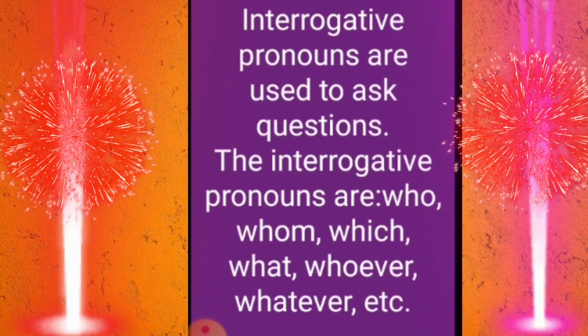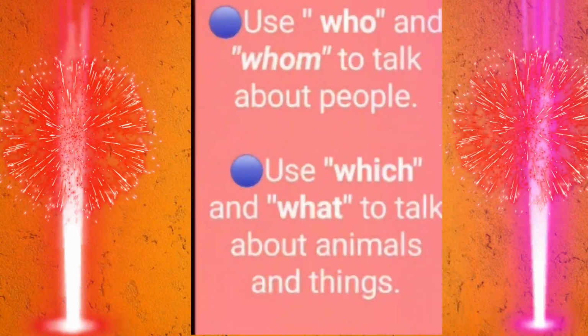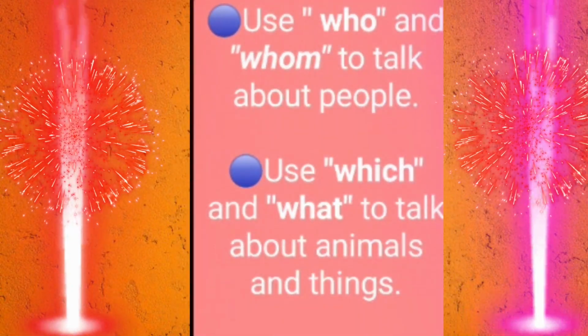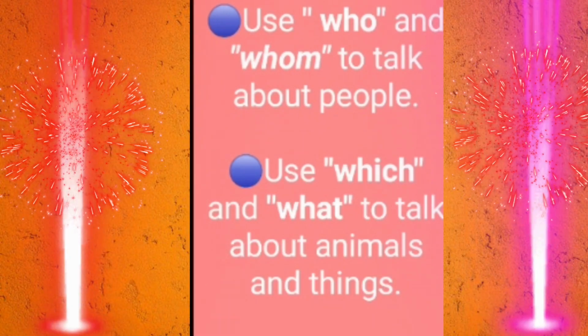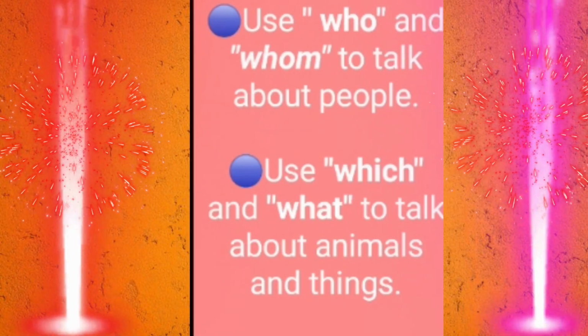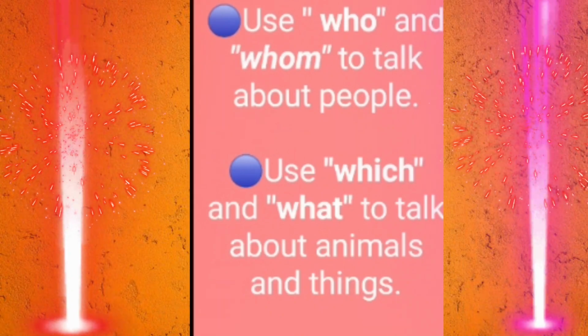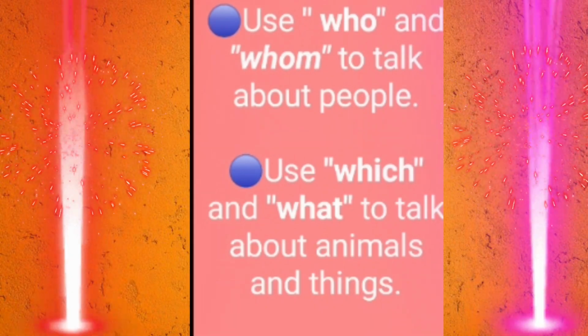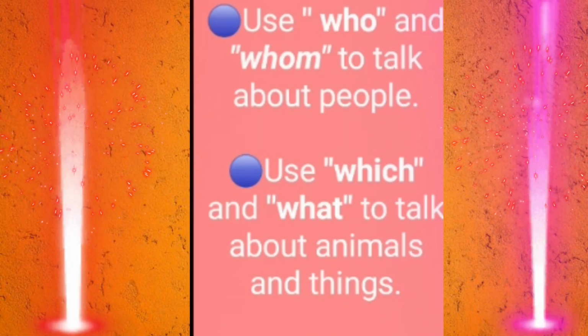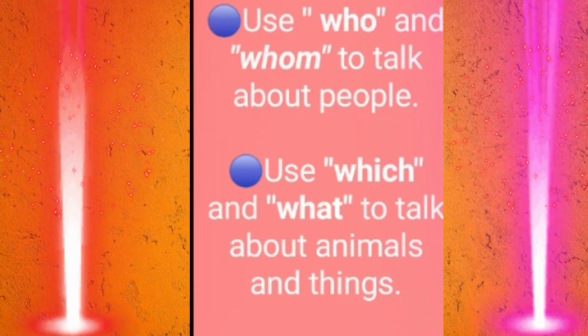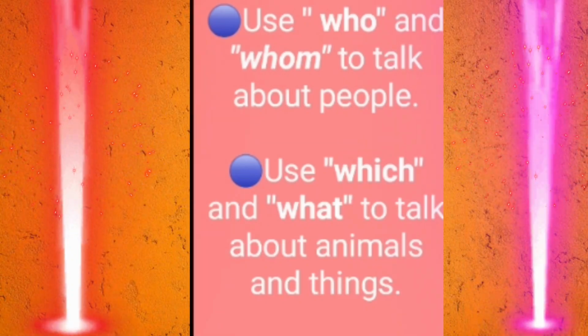Okay, understand? Let us see the next one. Use who and whom to talk about people. Use which and what to talk about animals and things. This difference we must know, then only we will be able to speak correct English.